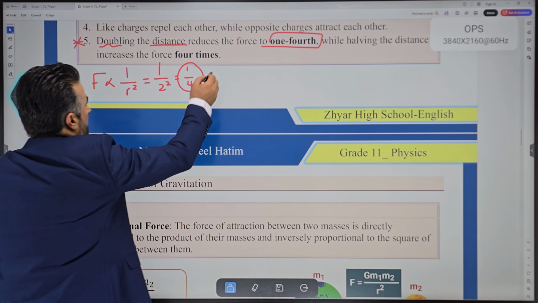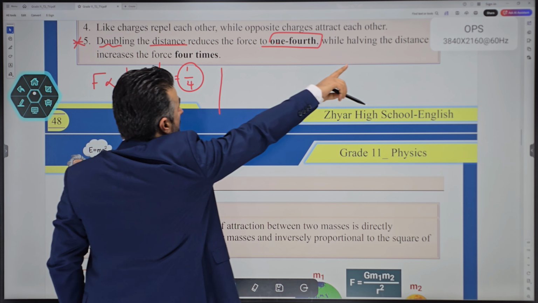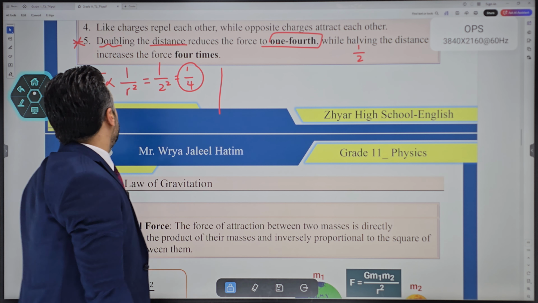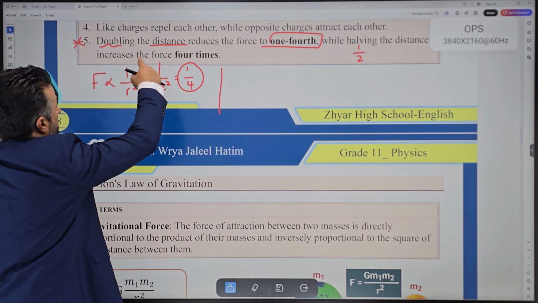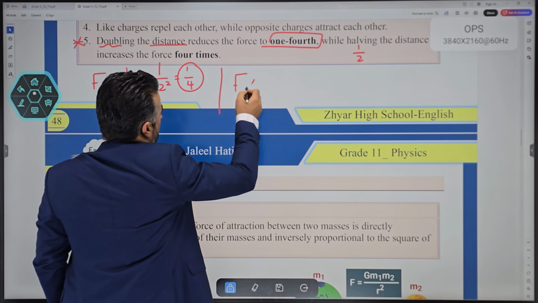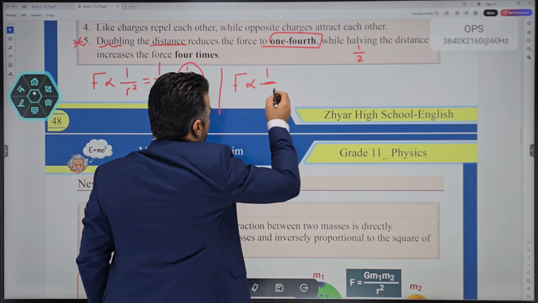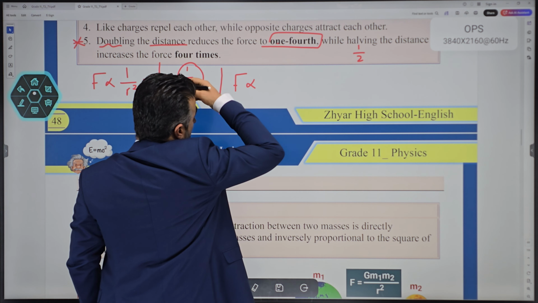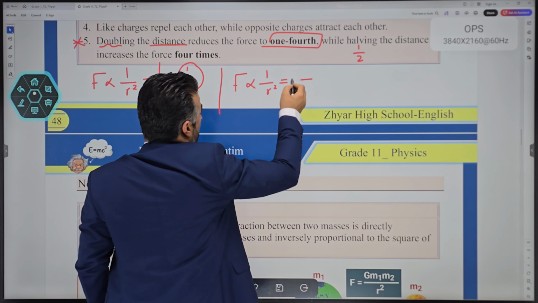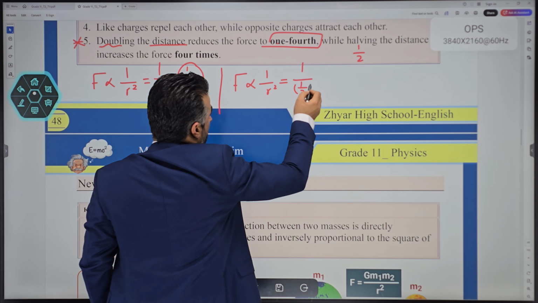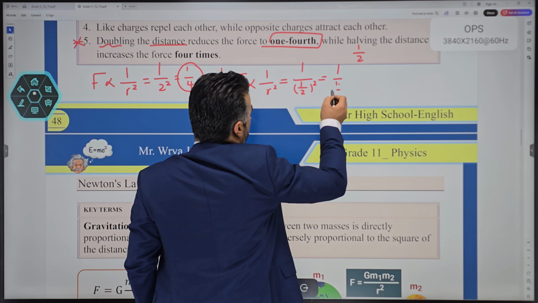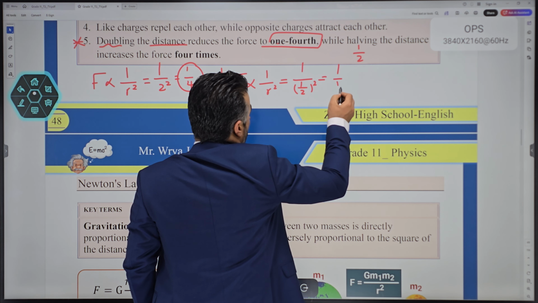What about halving the distance? That'll be the second part. Halving the distance means making it 1/2, and the force increases 4 times. How is that? Force is inversely proportional to the square of the distance. So the distance can be half, but because the force depends on the square, it changes by a factor of 4.